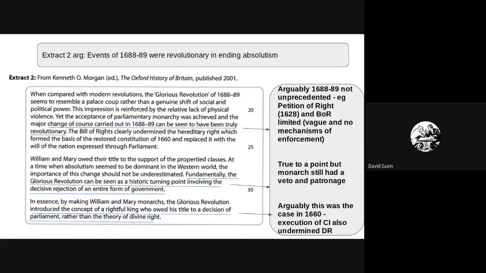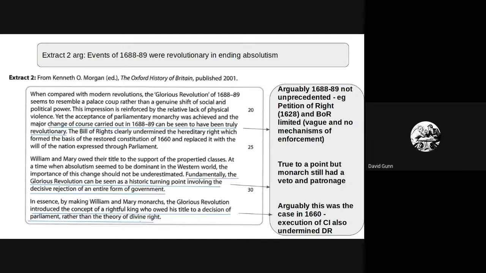And actually, the Bill of Rights itself was limited, that it was vague. There weren't any mechanisms of enforcement. Arguably, the Bill of Rights was more of a political compromise rather than a significant shift in the balance of power. And then you could contrast that with what happens later in the 1690s, where the power balance does shift.